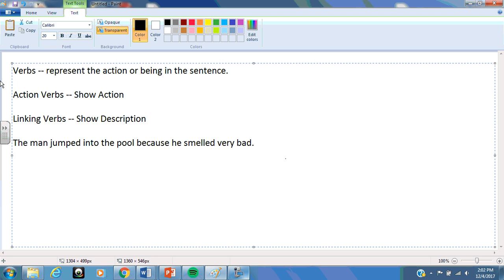So that is the other aspect of verbs. In terms of types of verbs, there's really only two types. You have action verbs, those verbs that show action, and you have linking verbs, which are the verbs that show description. So in the sentence below, you have two verbs. You have a complex sentence, which means we have two subject and verb pairs. What I'd like you to do is find the action verb and the linking verb.